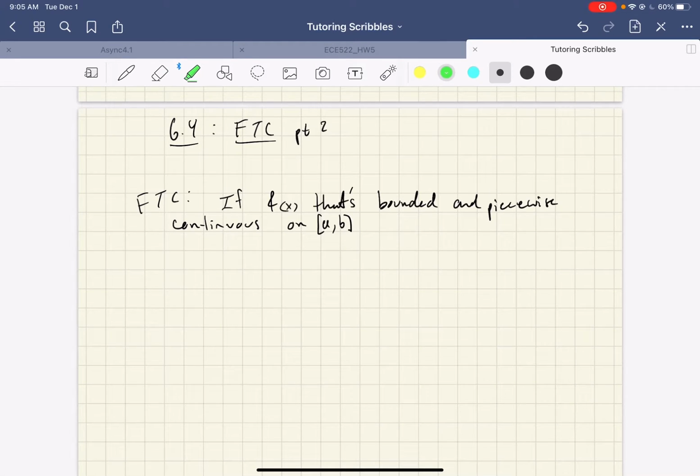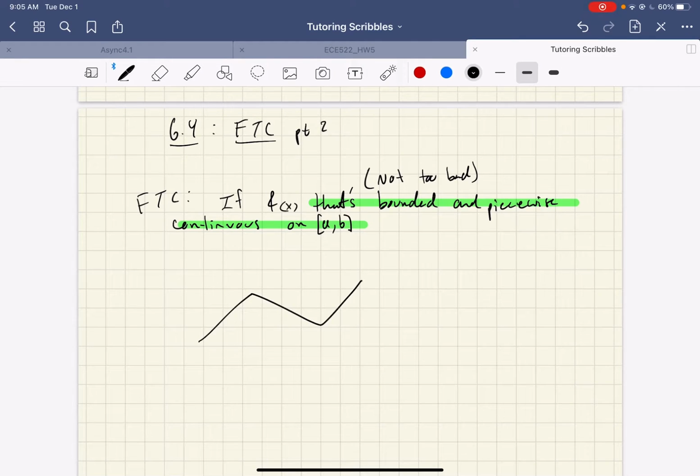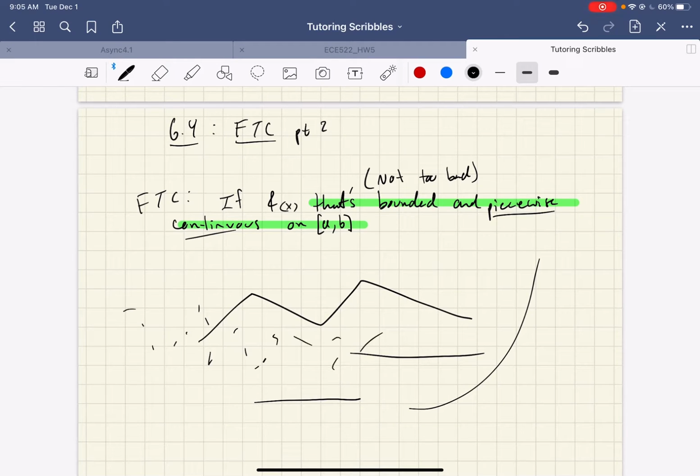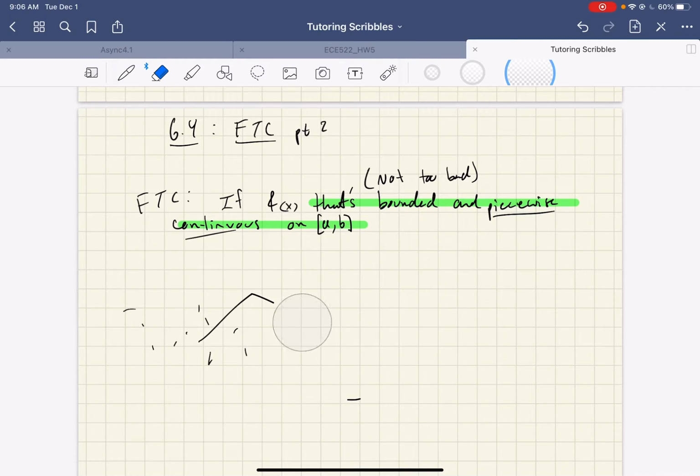All of this, I haven't written out before. I used to always jokingly say just the phrase, not too bad. You don't want your function to blow up to infinity. You don't want your function to just be radically discontinuous. So you can have kinks and stuff, that's fine. We have piecewise continuous. We could even have some jumps and stuff, that's fine. We just don't want to blow up to infinity. We don't want to be too discontinuous and just nasty. So in the past, I just always said not too bad.